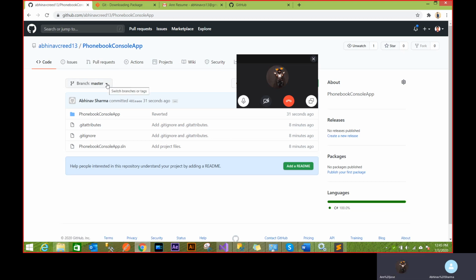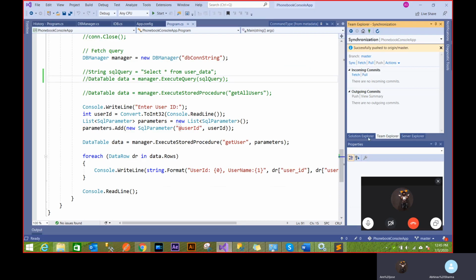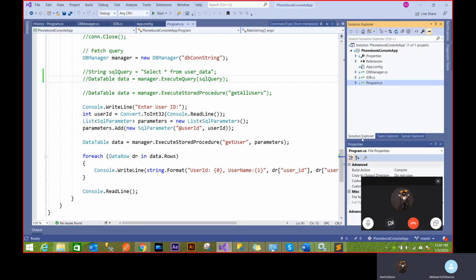Now there's a concept of branch also. See, I did some changes. Those changes reflect in the Git repository, but it was some mistake. So you can revert back. But you also have this: if you download it, you need to get it updated. Yeah, exactly.